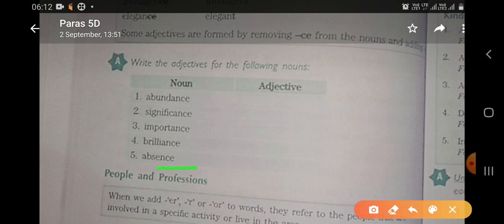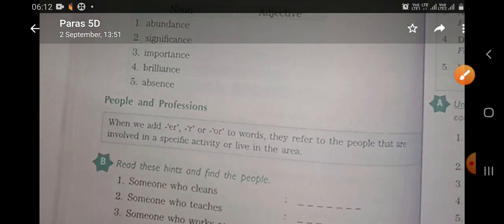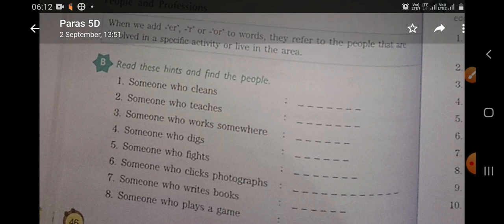So now you will solve this exercise and then you will tell. Now we move to the next exercise, people and profession. Here it says that when we add er or simply r, or sometimes or, to words, they refer to people involved in a specific activity or living in an area.